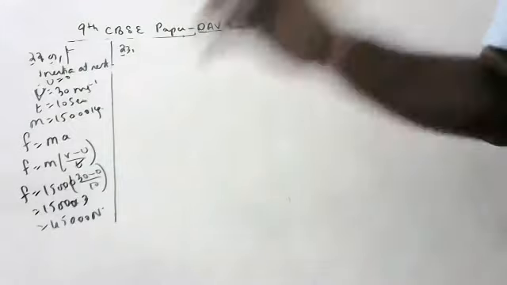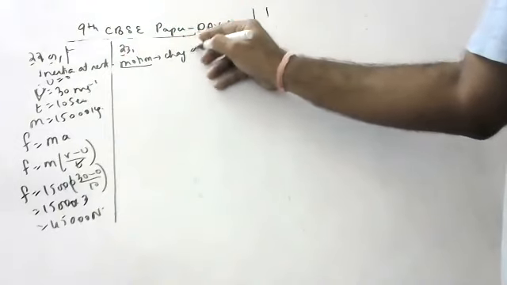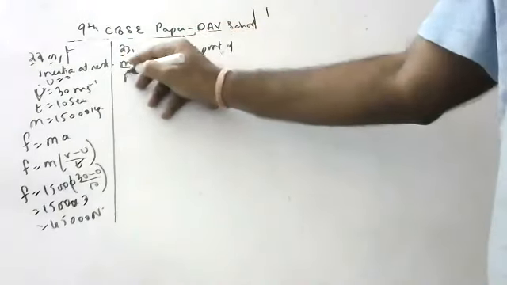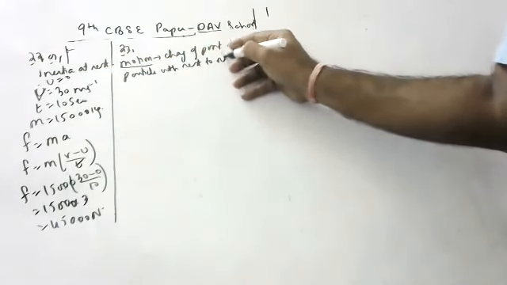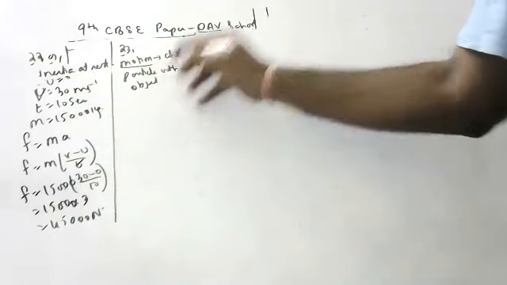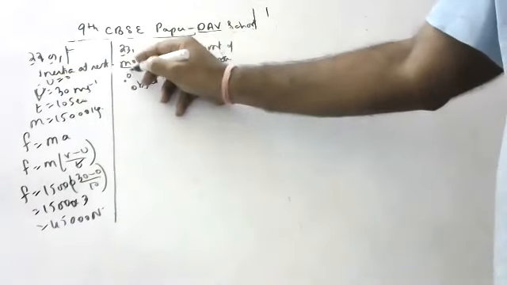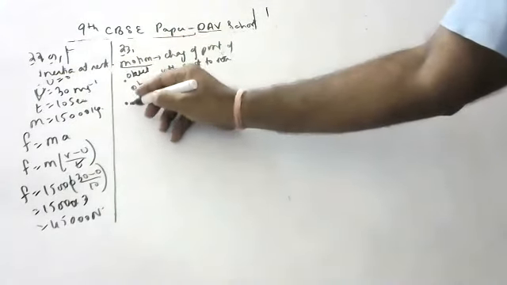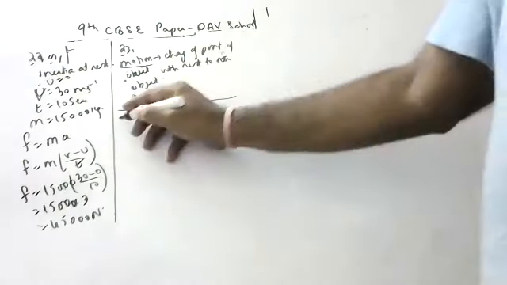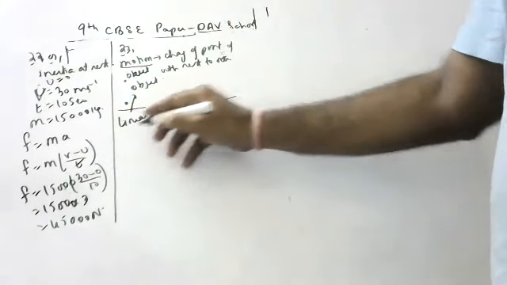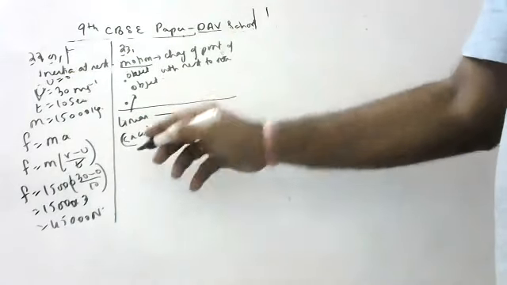Next, the 23rd question, children. What is motion? Definition: motion is the change of position of an object with respect to another object. If you are changing its position with respect to another object, then it is called motion. Next, state the types of motion. We have so many motions. Linear motion means straight line motion. Circular motion means moving in a circle.